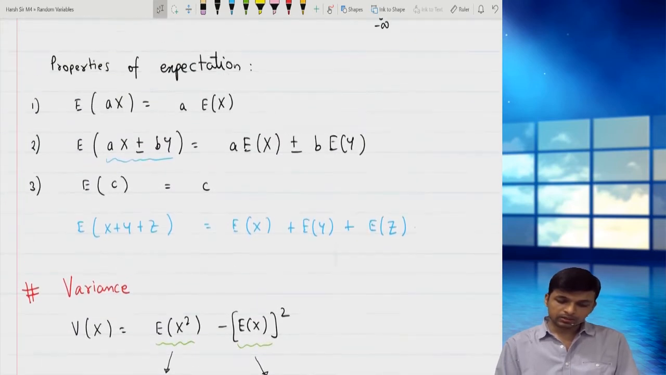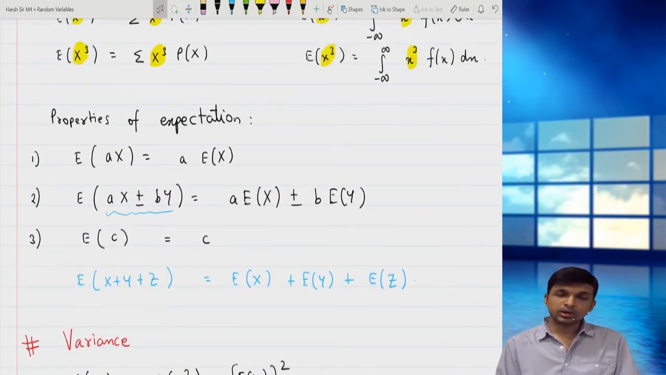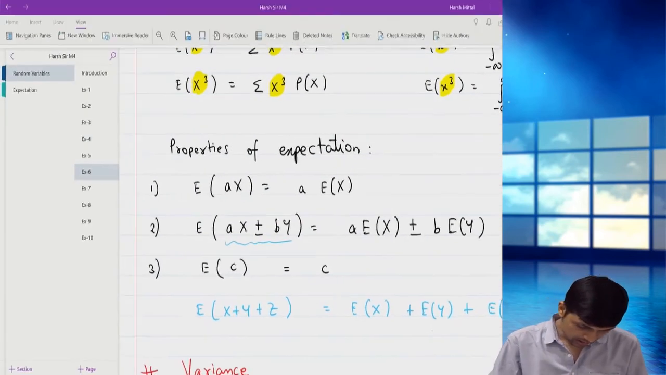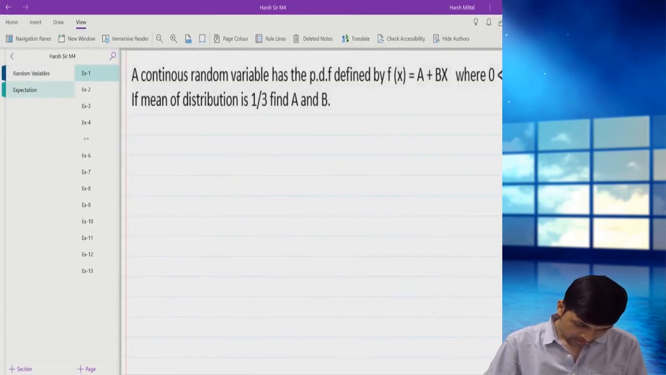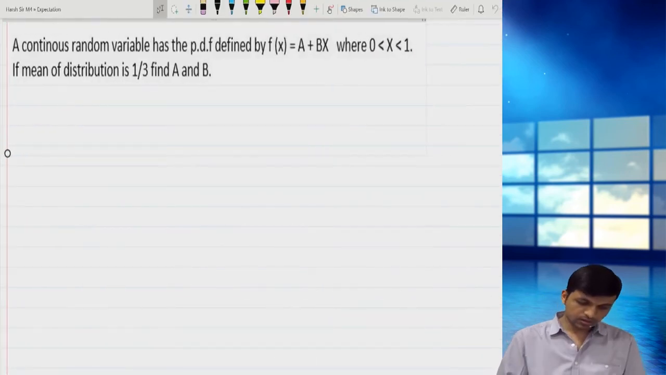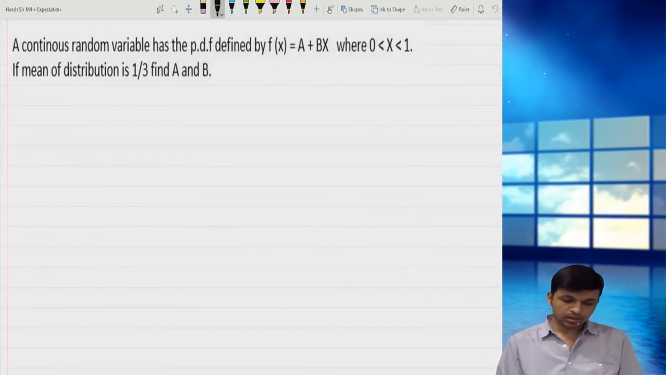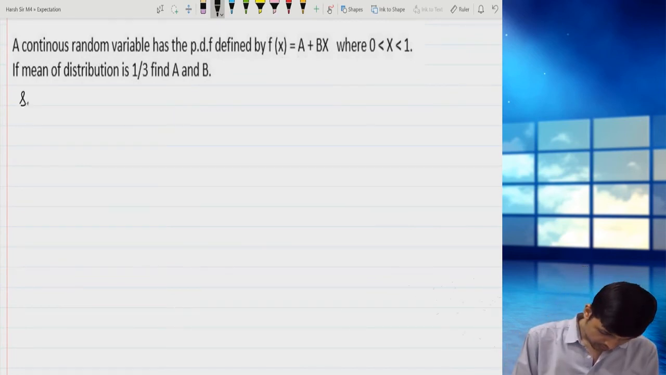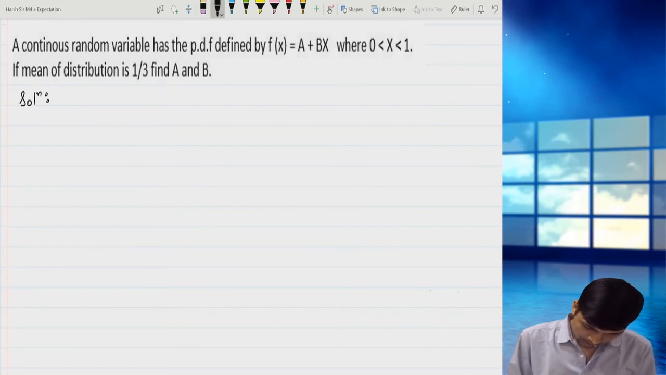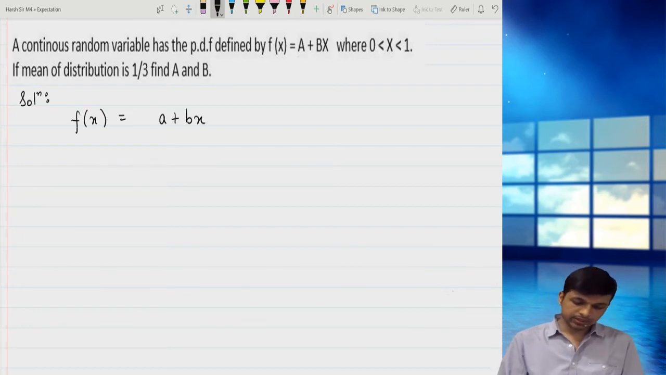And if it is a continuous random variable, you'll have to take integration. That I'll cover directly in the problem solving. So let us start with the problems. The very first problem: a continuous random variable has the PDF defined by f(x) equal to a plus bx, where x is between 0 and 1.